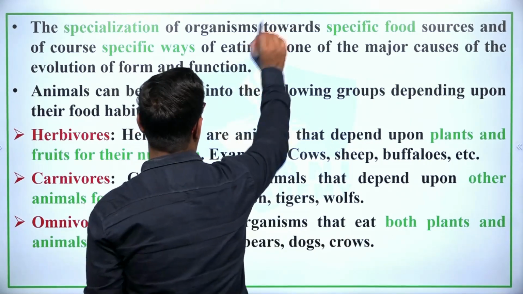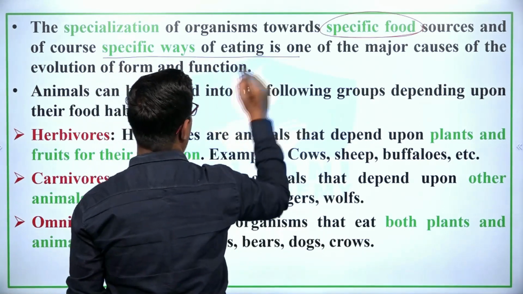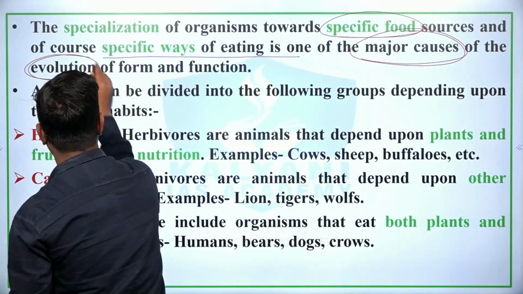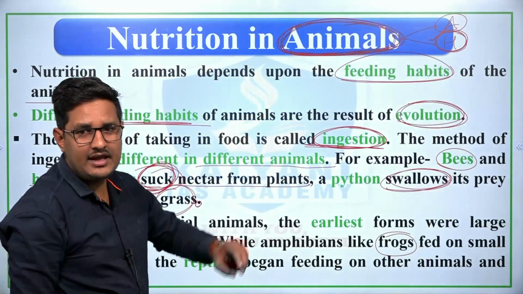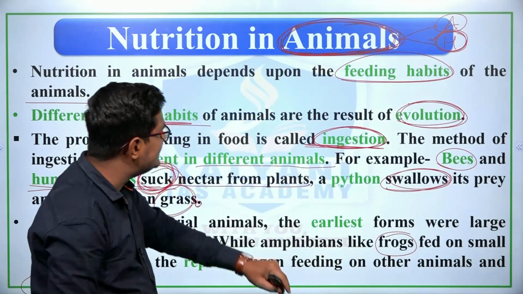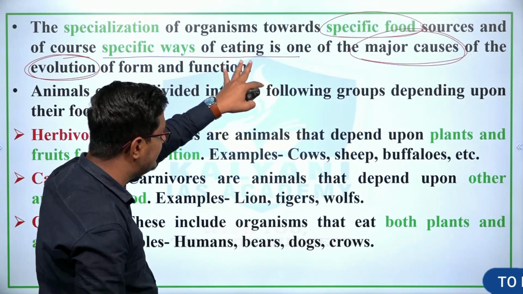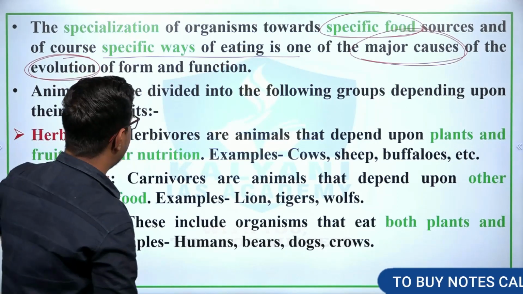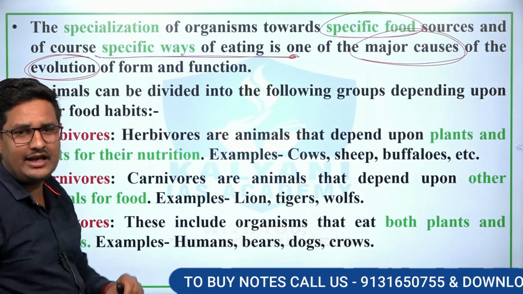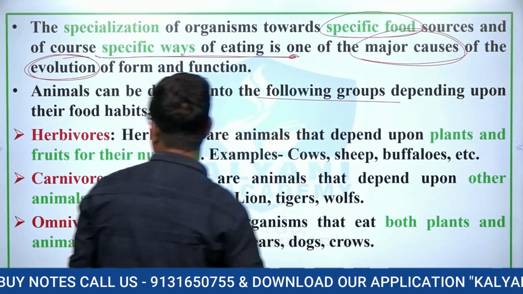The specialization of organisms toward specific food sources, and of course specific ways of eating, is one of the major causes of evolution. So it is because of evolution that different modes of ingestion are found in animals. Now animals can be divided into the following groups depending upon their food habit.